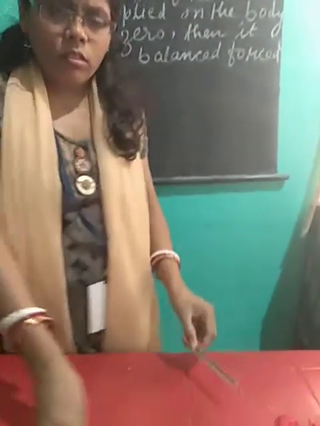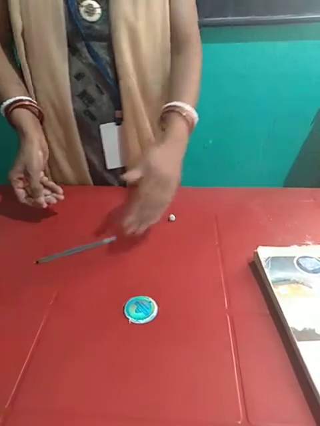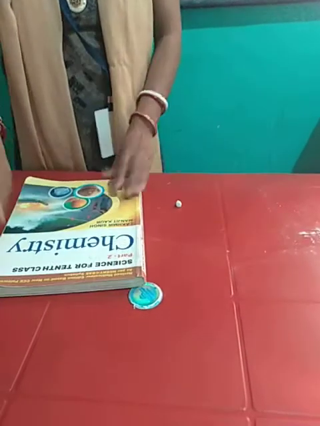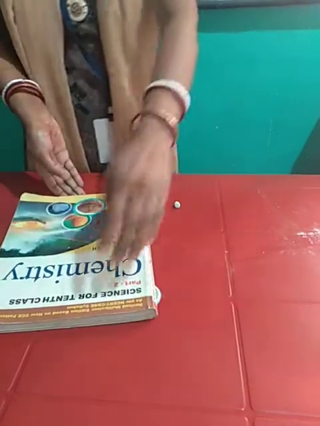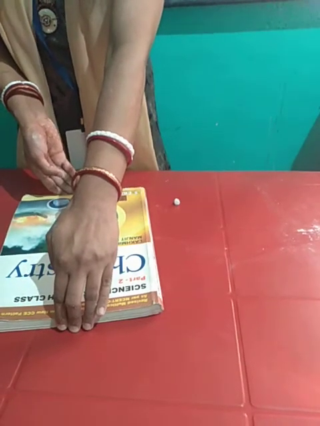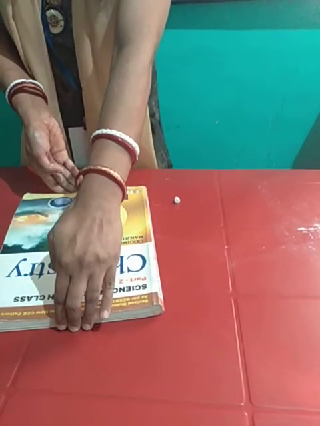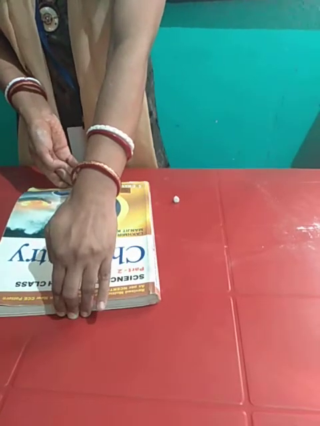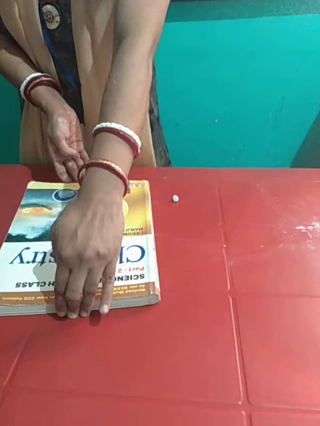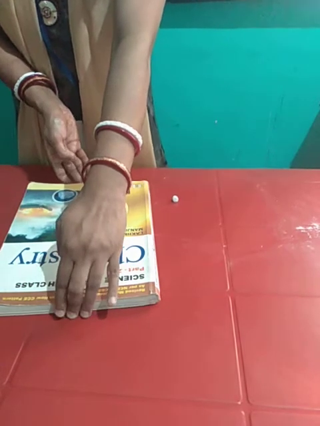Now this is your pen. I am applying force. What I did? I applied force in the other direction also. You can take another example. This is the book. I am applying force here, and from the opposite direction if I apply force, what is going to happen? From this side I am applying force in one direction. From the opposite side also I am applying force. What is happening? Is there any change in the position? No. Whereas in the previous case, when I just pushed, there was a change in position.